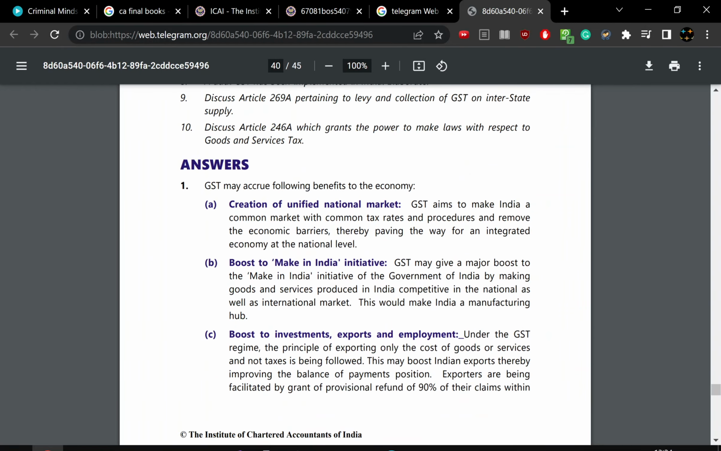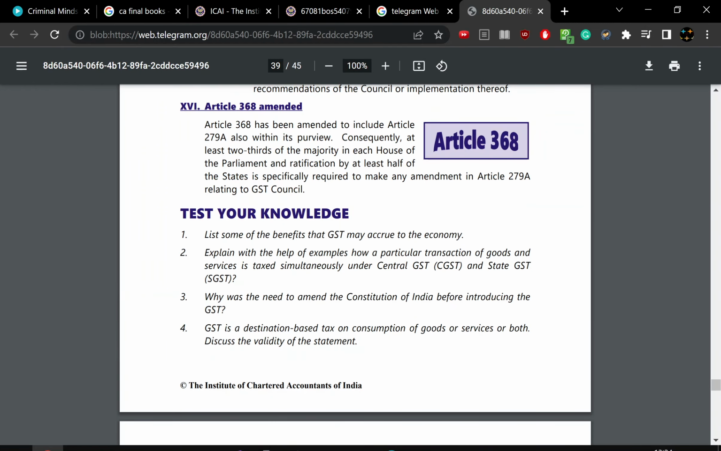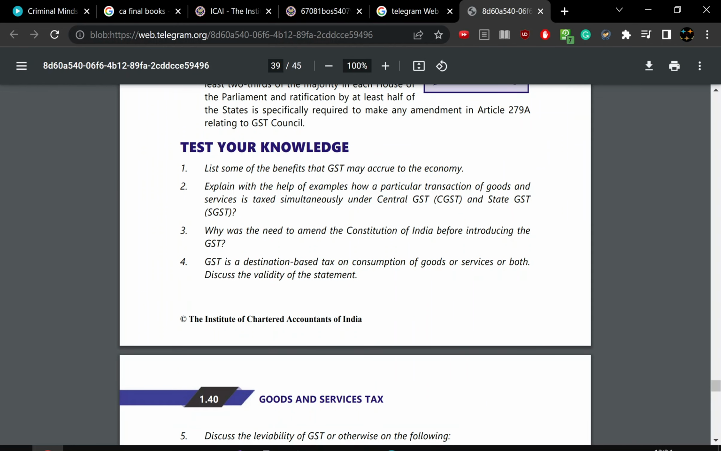This is the thing that has been going on. So to summarize, the question is: explain with examples how particular transactions of goods and services are taxed simultaneously. You want to give examples for goods and for services together. Goods and services, don't separate them. Give 2 examples, that will be helpful. Read the question, then answer.